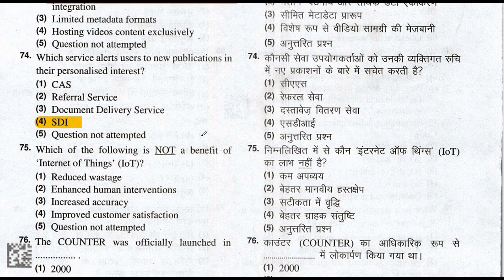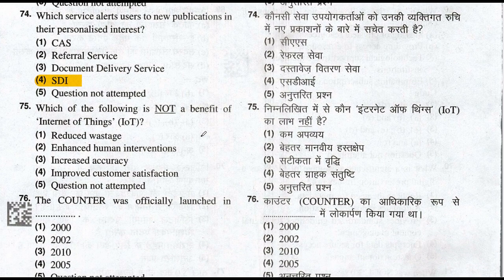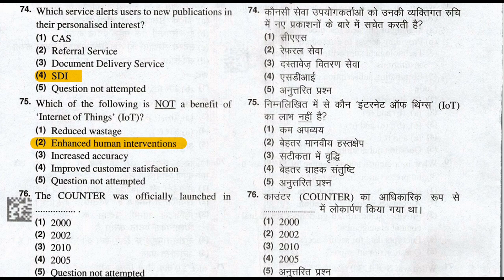Let's move to question number 75. Which of the following is not a benefit of the Internet of Things, IoT? Enhancing human intervention is not a benefit of the Internet of Things, IoT. So option number 2 is the right answer to this question.